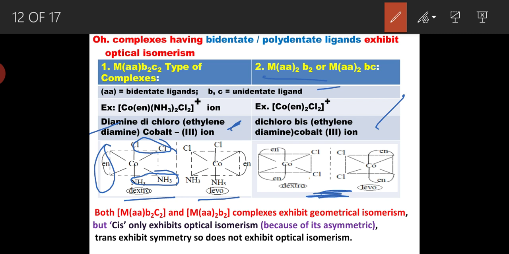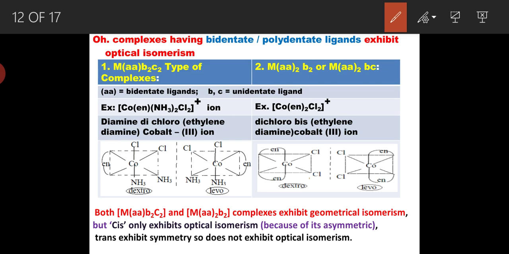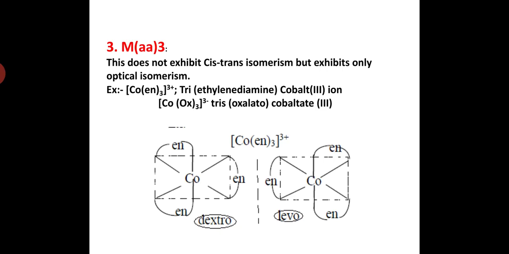Both MAA-B2C2 and MAA2B2 complexes exhibit geometrical isomerism, but only cis exhibits optical isomerism because it is asymmetric. Trans exhibits symmetry, so it does not exhibit optical isomerism. We have to keep that in mind in this context.